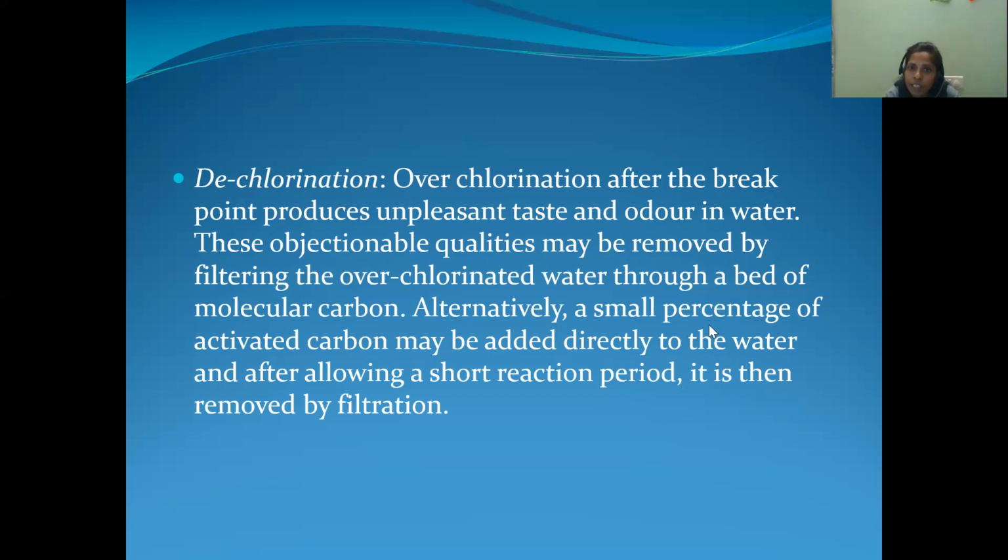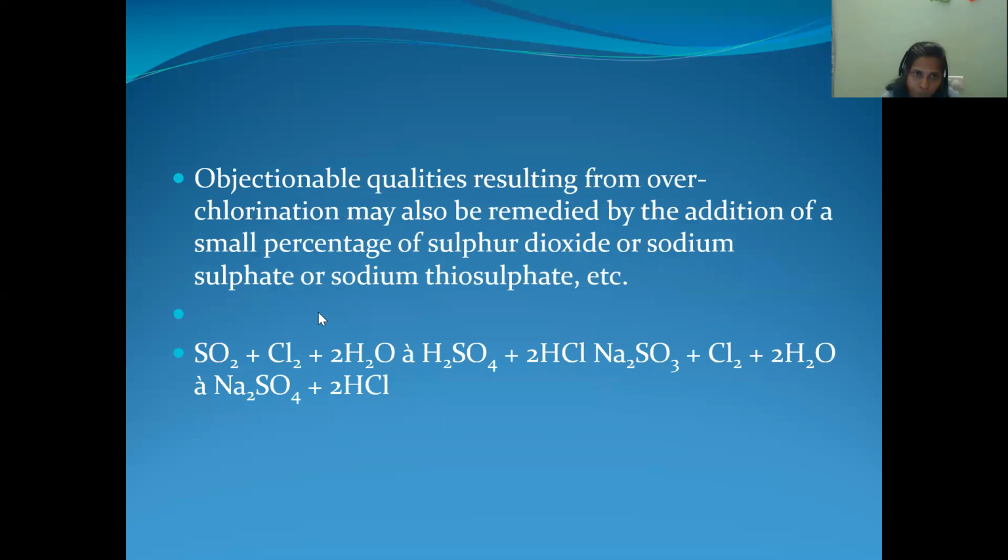Alternatively, a small percentage of activated carbon, which is nothing but charcoal, may be added directly to the water, and after allowing a short reaction period, it is then removed by the filtration process. So we are adding the charcoal and also passing through the filter bed of carbon, and finally by doing the filtration process, we can remove the chlorine in the water sample. If there is any excess amount of chlorine, we do the dechlorination process. This is about the dechlorination process.